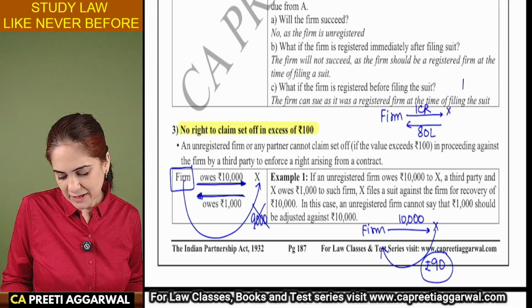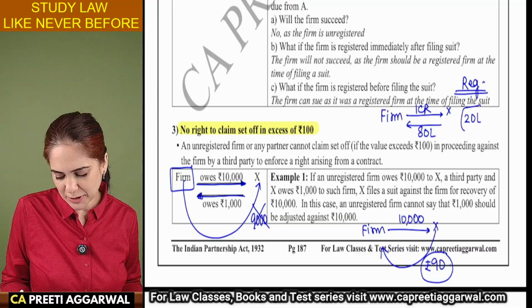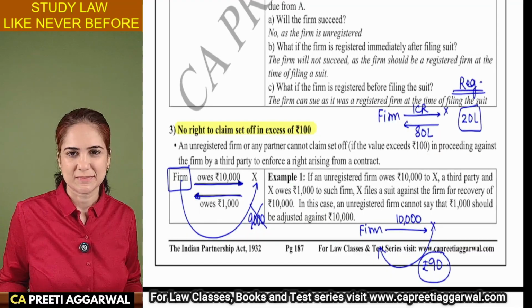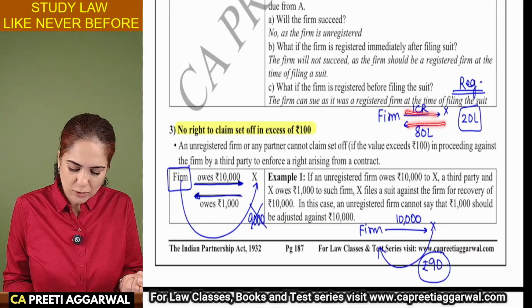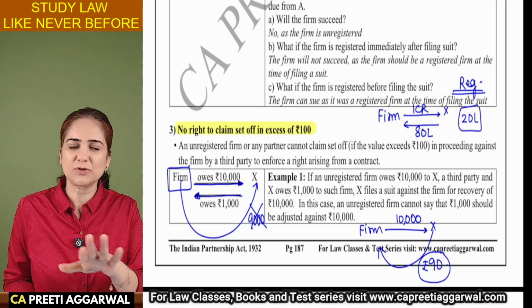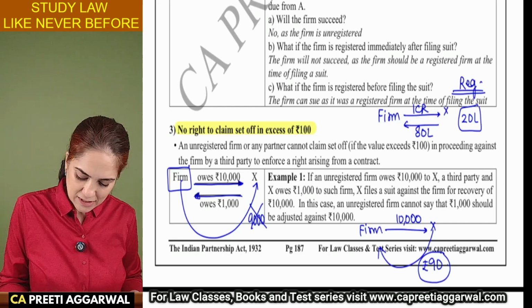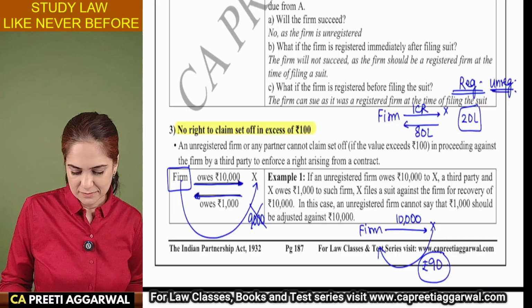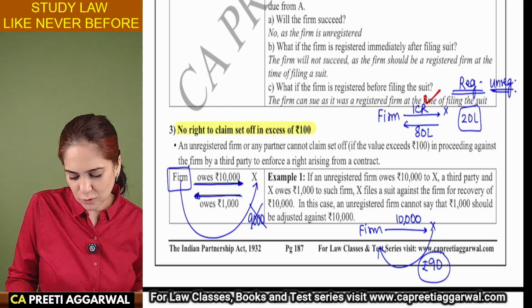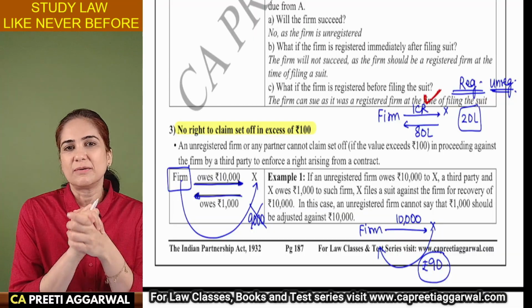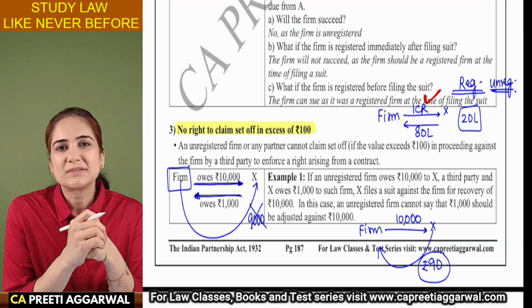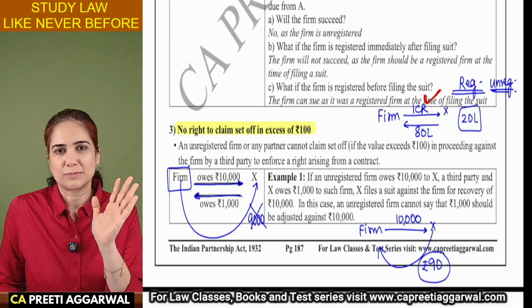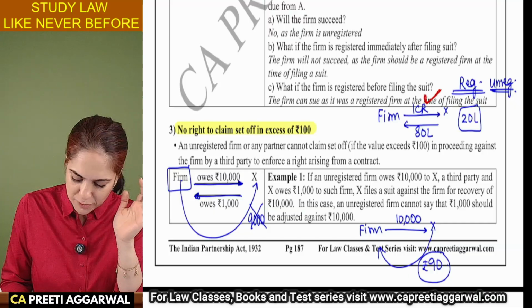lakhs? If it is registered, then you need to make arrangement of only 20 lakhs. Because you have to pay 1 crore but also receive 80 lakhs. No? If you are registered, you need to make arrangement of just 20 lakhs. But if you are unregistered, you will have to pay 1 crore without getting any set off because it is in excess of 100 rupees. So you have to pay 1 crore. So you have to make arrangement of 1 crore.